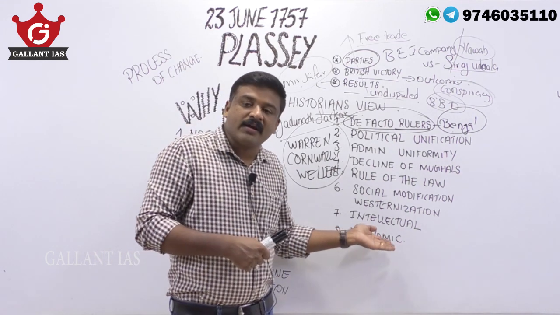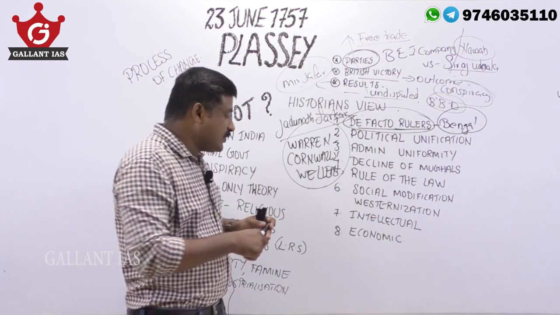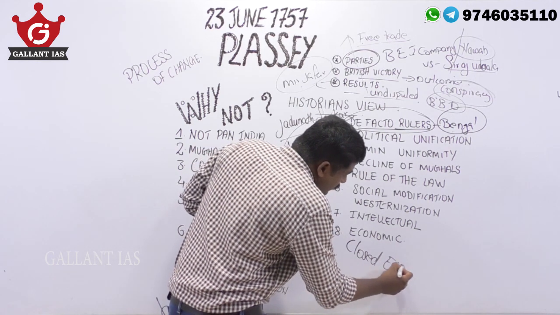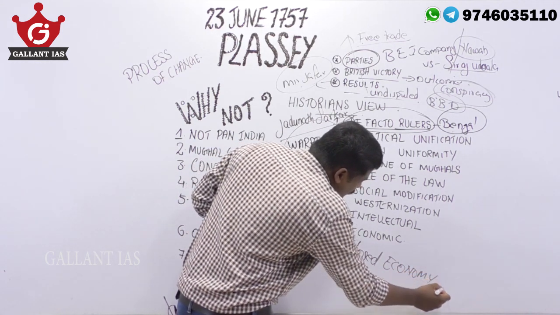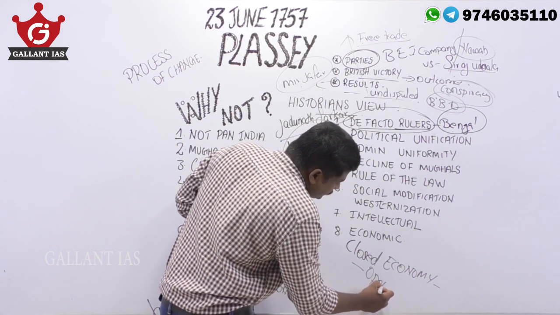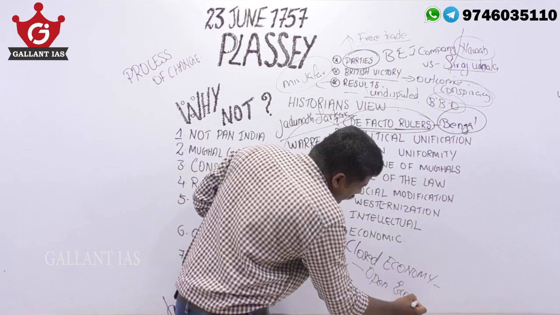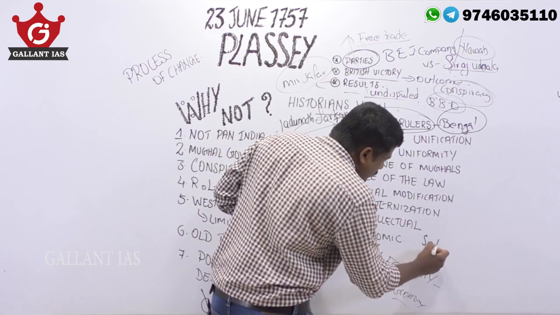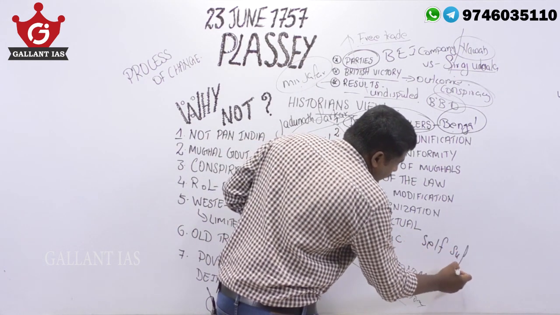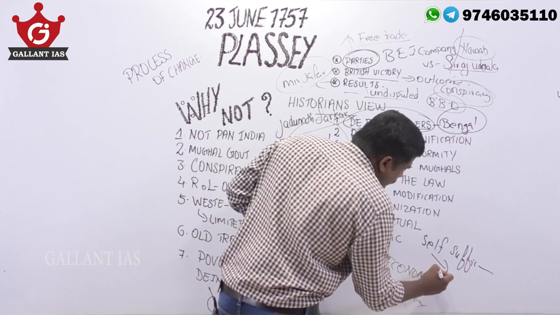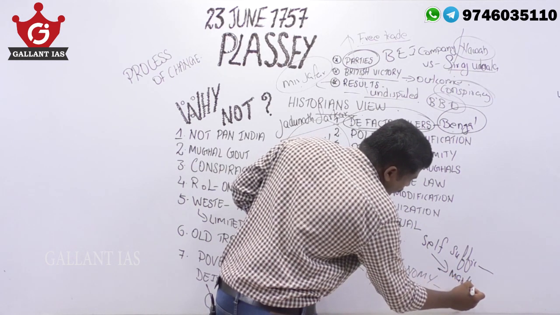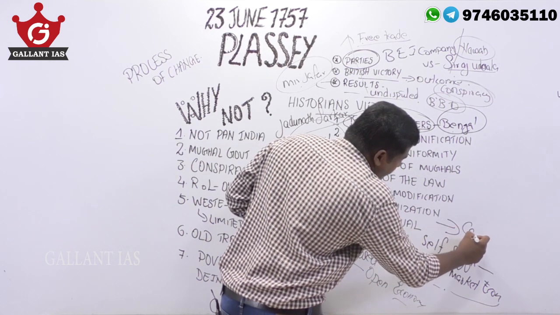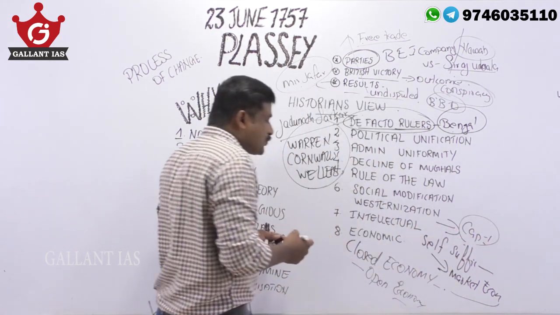Then there is economic modernism. That means a closed economy was becoming an open economy. Or let's say their argument is like this: a self-sufficient economy was becoming a market economy, or a capitalist economy, etc. Many interpretations are given here.